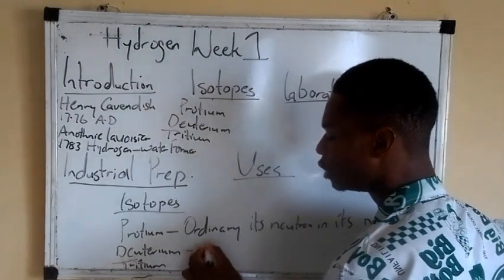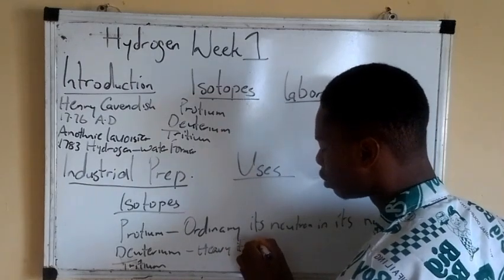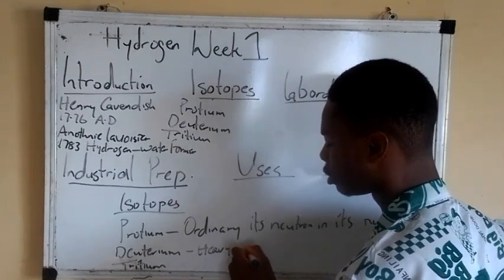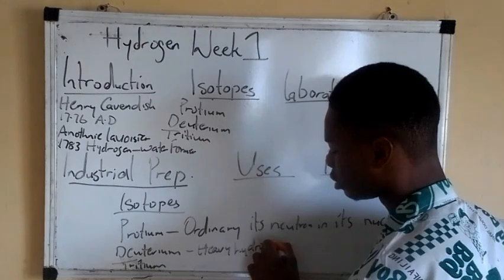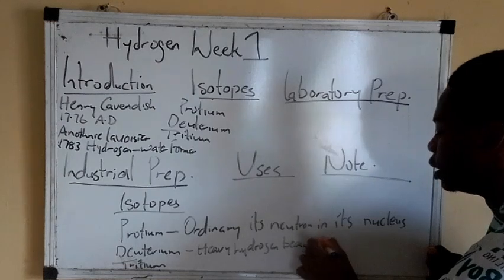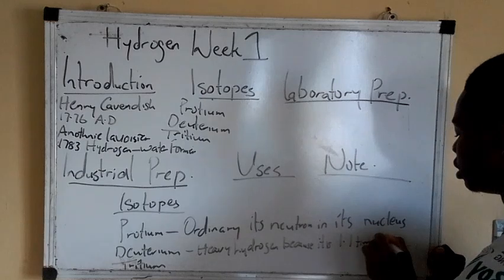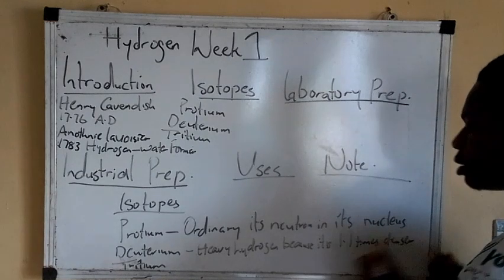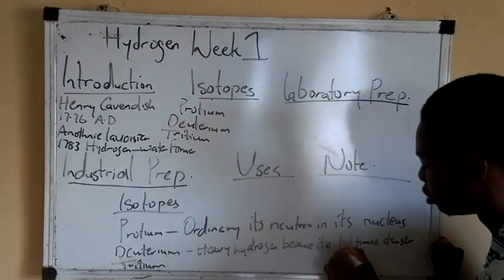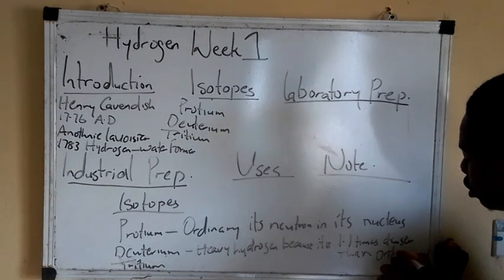Then deuterium is heavy hydrogen, because it is 1.1 times denser than ordinary hydrogen.